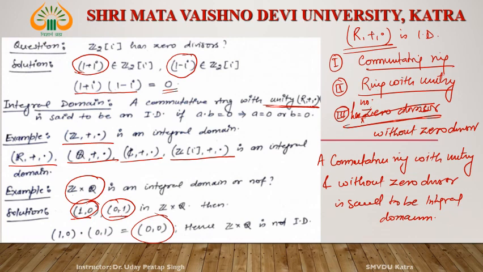So Z cross Q has zero divisors. But the definition requires no zero divisors in an integral domain. Therefore, Z cross Q is not an integral domain.